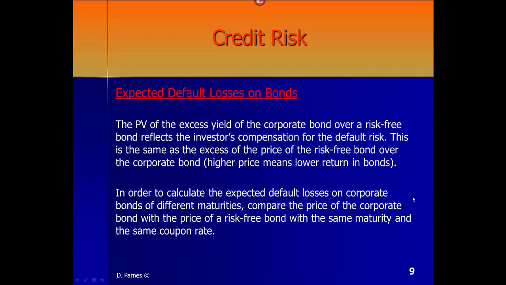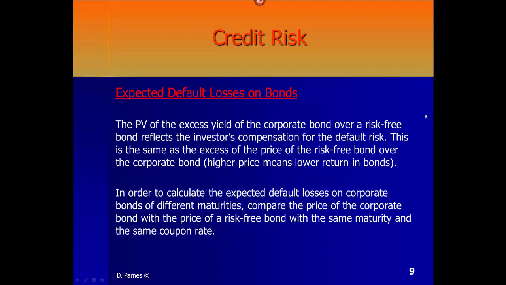Let's learn a little bit about expected default losses on bonds. The present value of the excess yield, the extra yield of the corporate bond over the risk-free bond, which we measure from treasury bonds, reflects the investor's compensation for the default risk, for the credit risk. This is the same as the extra excess of price of the risk-free bond over the corporate bond. Always remember that higher price means lower return in bonds.